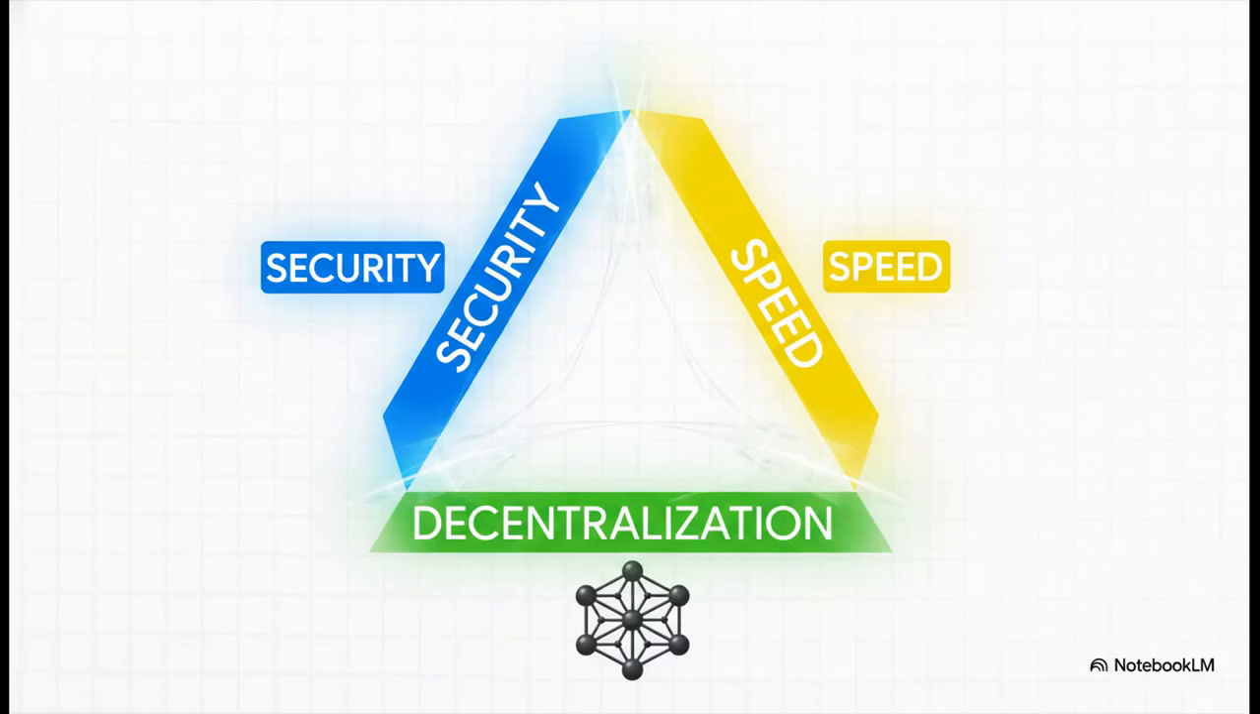And third, you've got decentralization. This is kind of the whole point of blockchain, right? No single person or small group is in control. Now, here's the trilemma part. It is incredibly hard to get all three of these things maxed out at the same time. Usually, you have to pick two. If you want more speed, you might have to give up a little decentralization. If you want rock-solid security, you might have to sacrifice some speed. It is a constant balancing act.